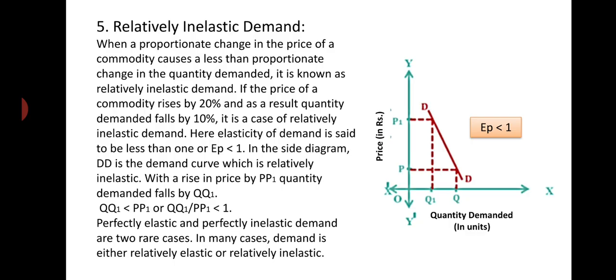Whatever may be the change in their price, their demand remains constant, fixed. But perfectly elastic demand is a very rare case. In most cases, demand is relatively elastic or relatively inelastic. So this is all about the types or degrees of price elasticity of demand.